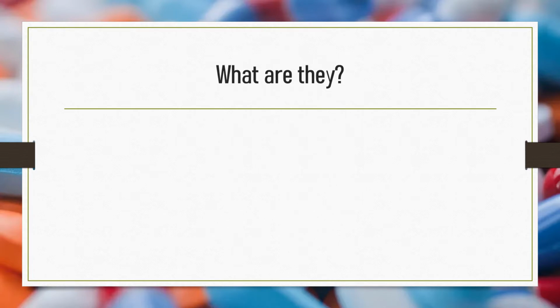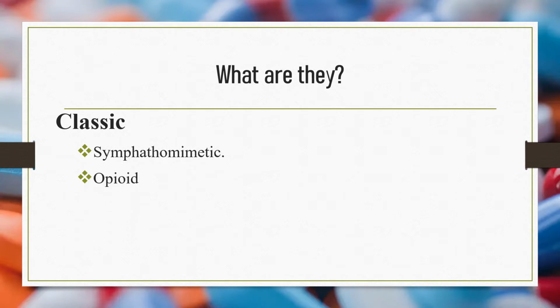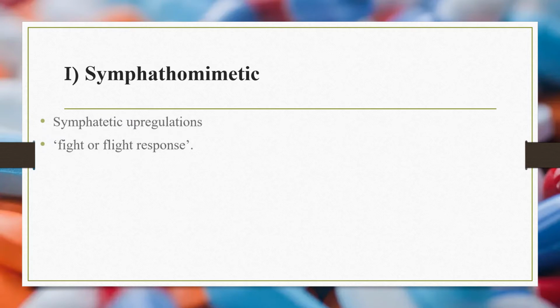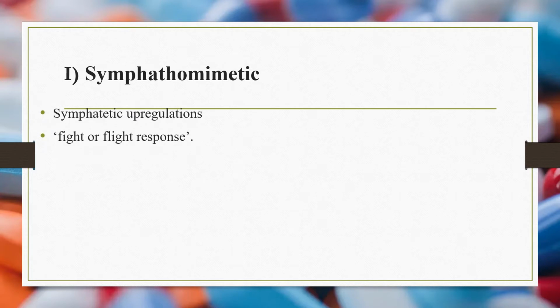Currently, we classify these toxidromes into five. They are sympathomimetic, opioids, sedatives, cholinergic, and anticholinergic. So let's discuss each of them separately. The first one is sympathomimetic. Sympathomimetic toxidromes cause sympathetic upregulation, or the fight or flight response.